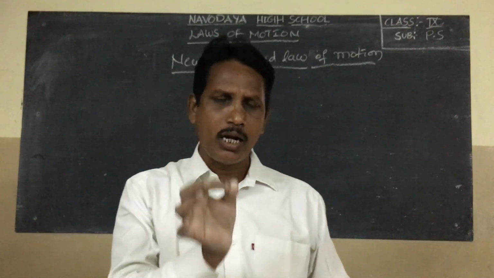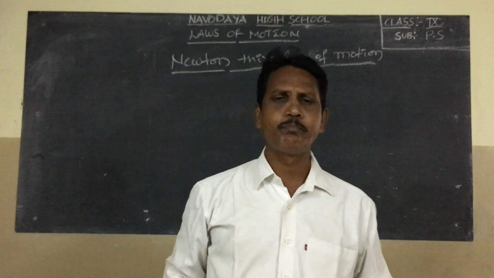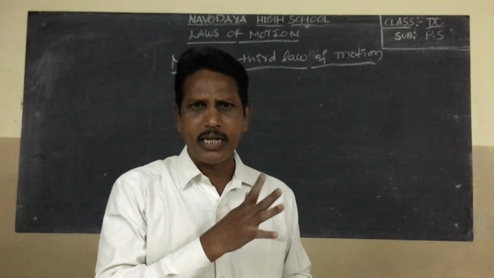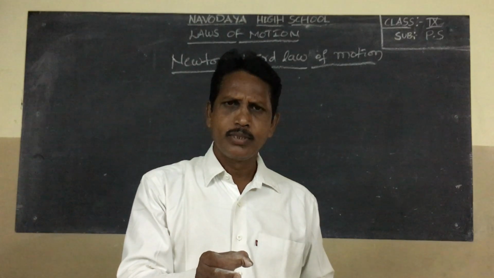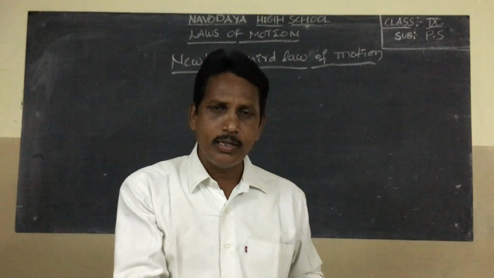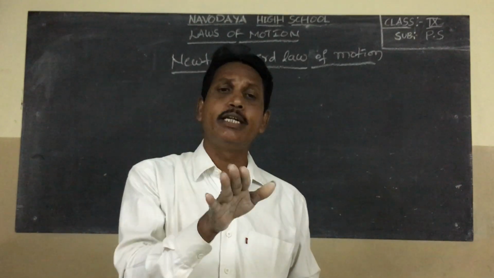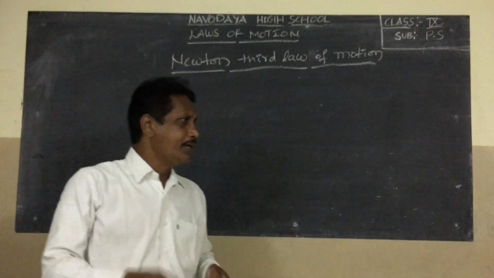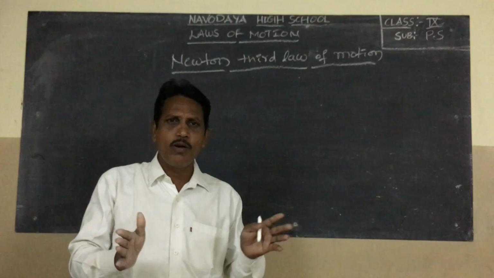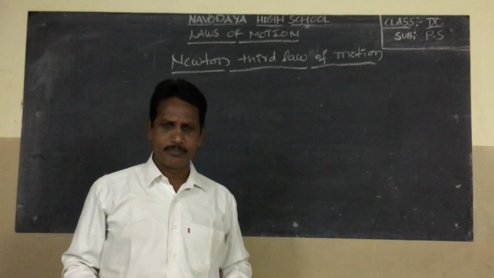Newton's third law of motion says that every action has an equal and opposite reaction.